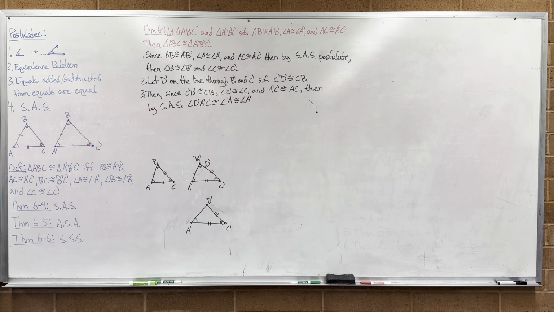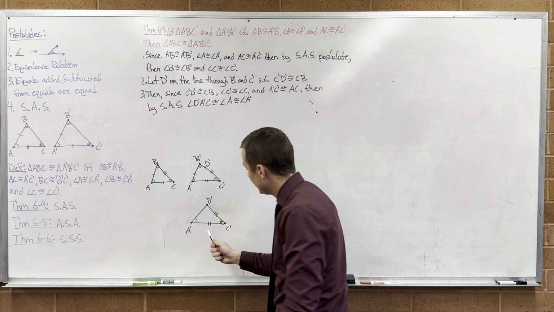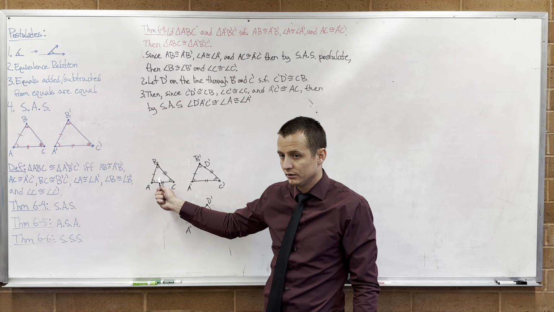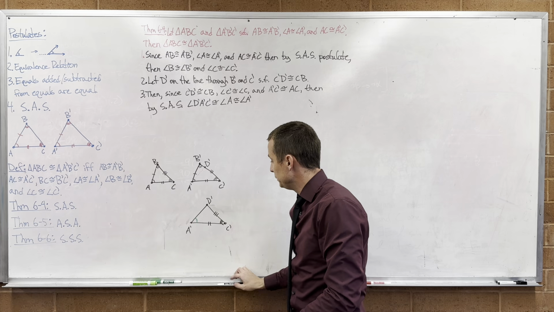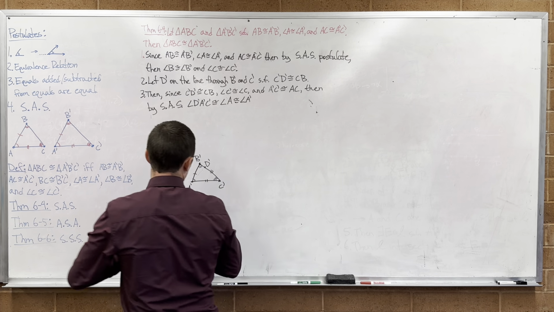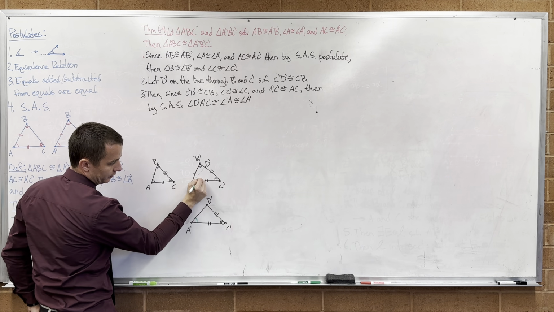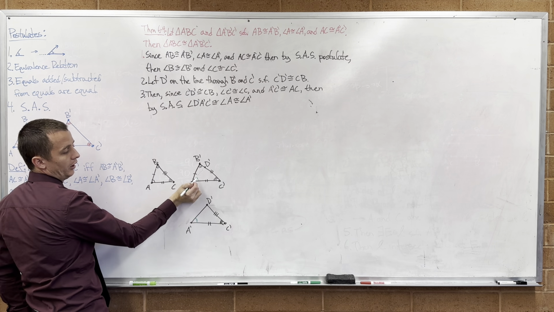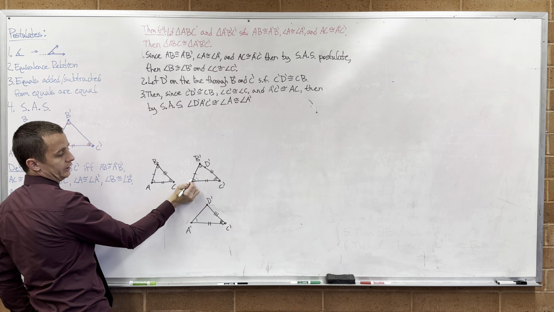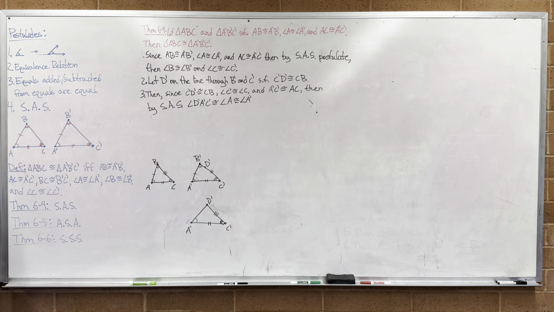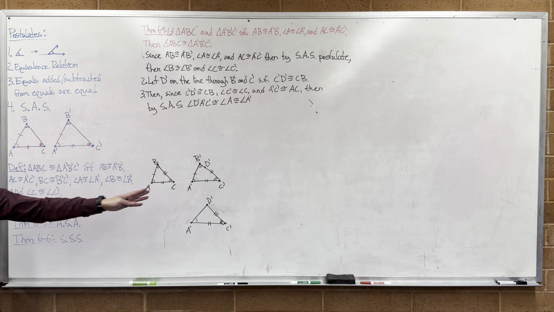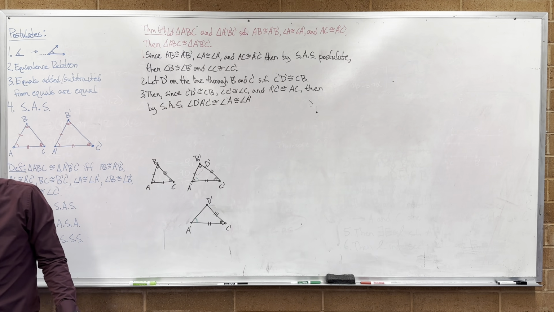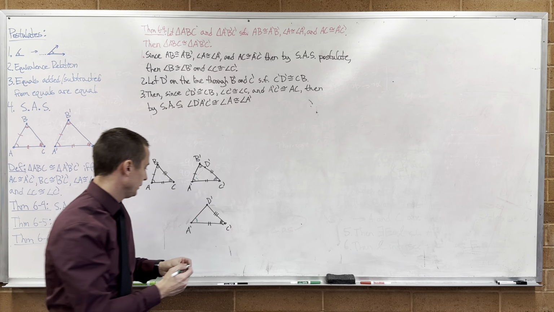You follow that? We're looking at this triangle and this triangle, right? Let me redraw this green angle up in this picture. That's this green angle right here. I'm wondering how this green angle compares to angle A prime. That's the big picture. They're the same angle, and since they're the same angle, D prime and B prime are going to be the same point. That's big picture how we're going about this.